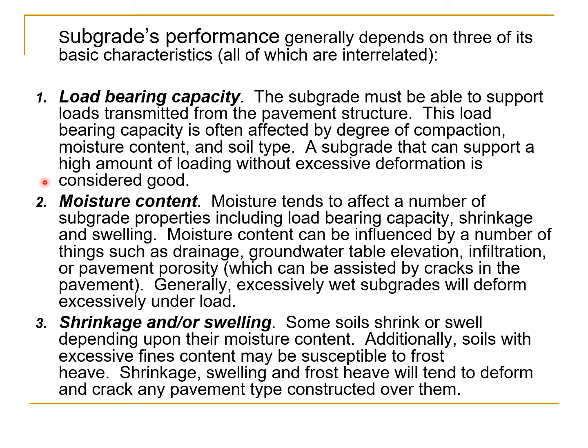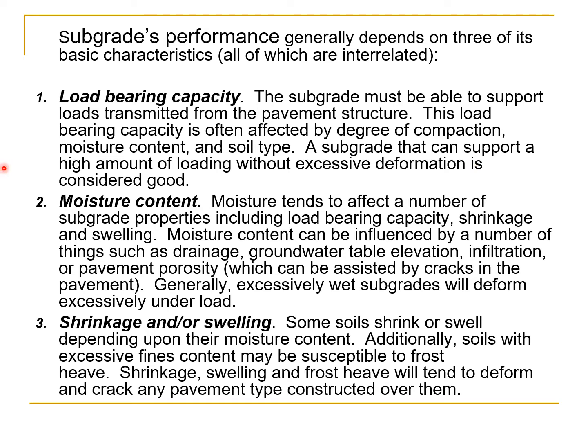So here you can see the definition of a good subgrade. What is a good subgrade? A subgrade that can support a high amount of loading without excessive deformation is a good subgrade.